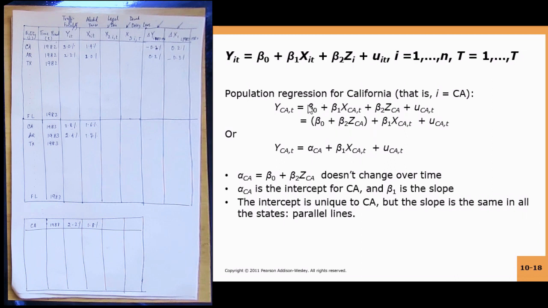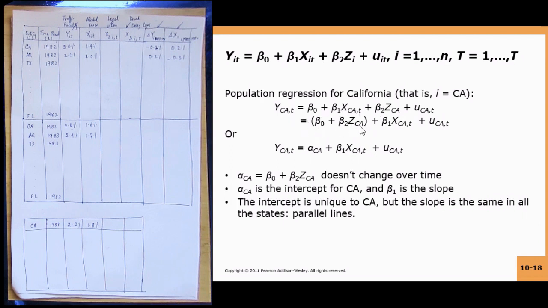Over here, this is not a function of t, so it doesn't change over t. Here, the y variable is only changing over t. So beta 0 plus beta 2 Z_CA, you take within the bracket.